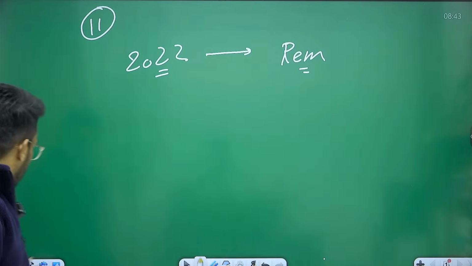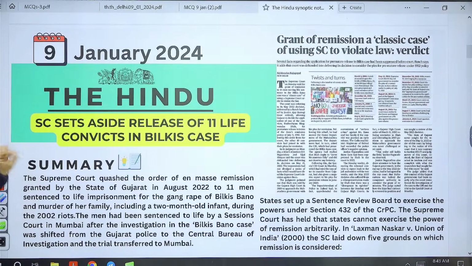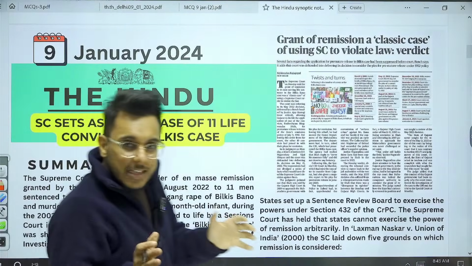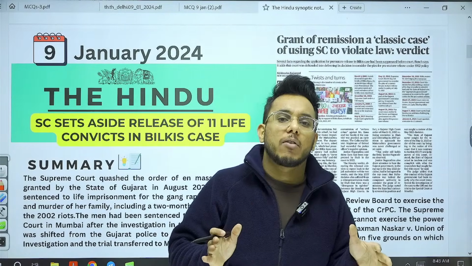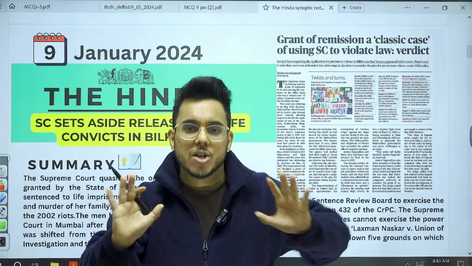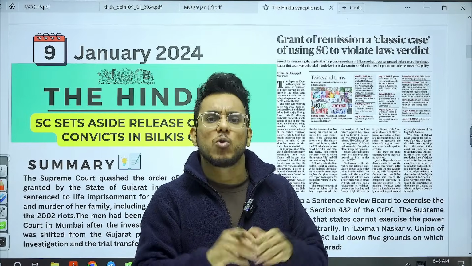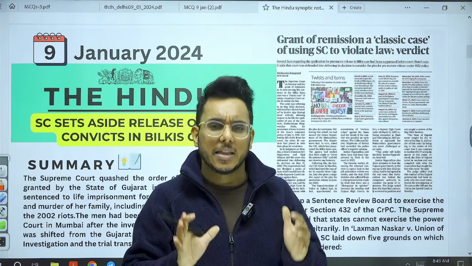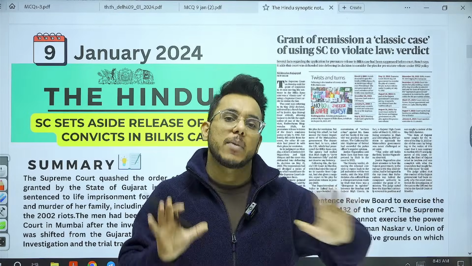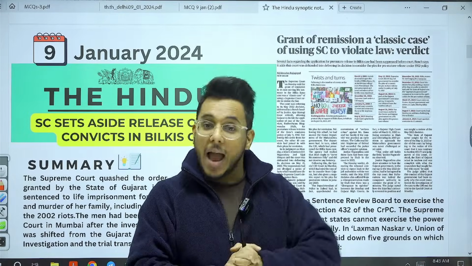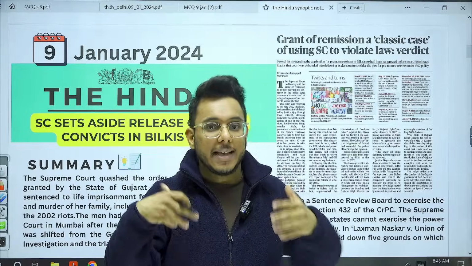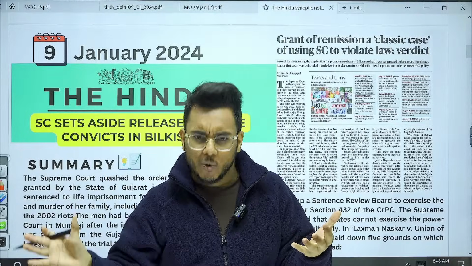Now, we are going to understand this particular matter. The Gujarat government finally gave remission to all 11 people, saying that you have served a long period in jail, and these 11 people were released from jail. After this, people started criticizing the Gujarat government.